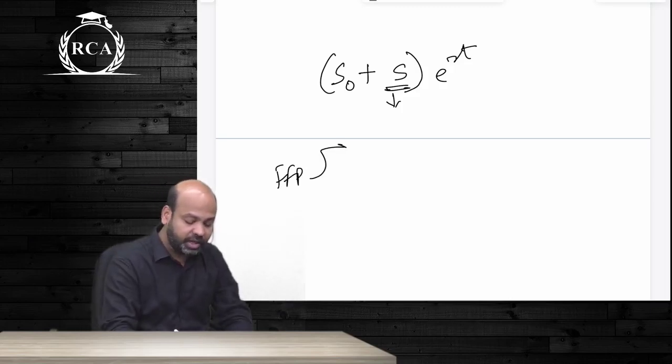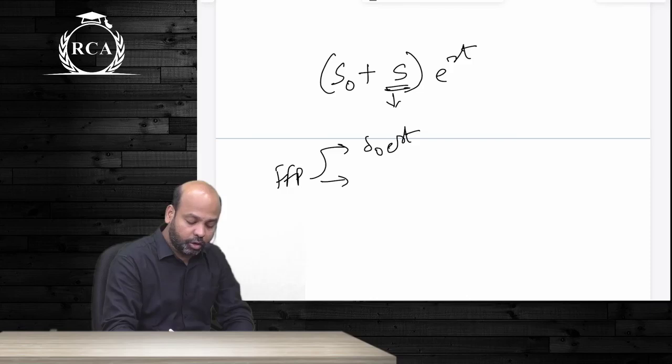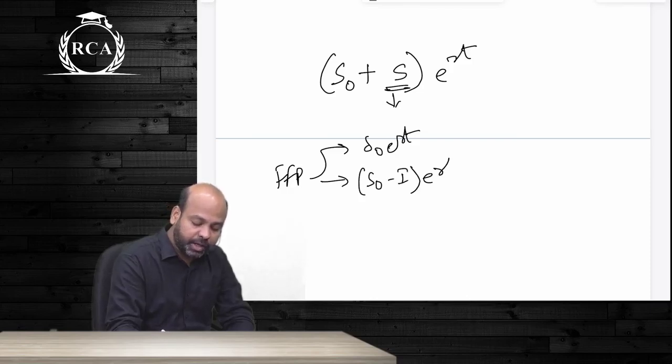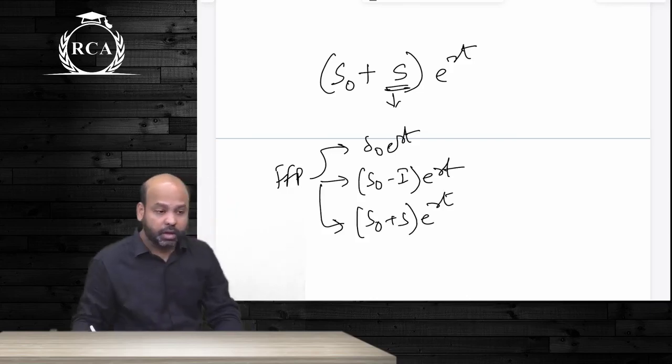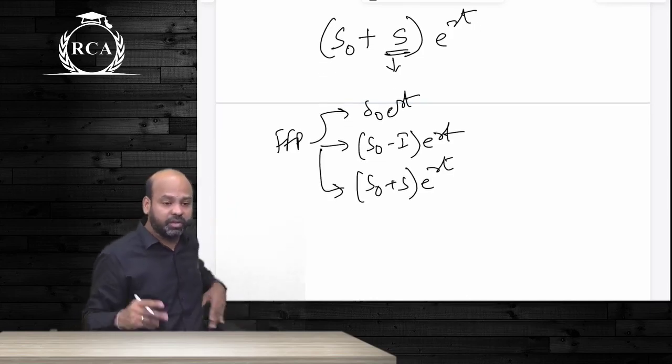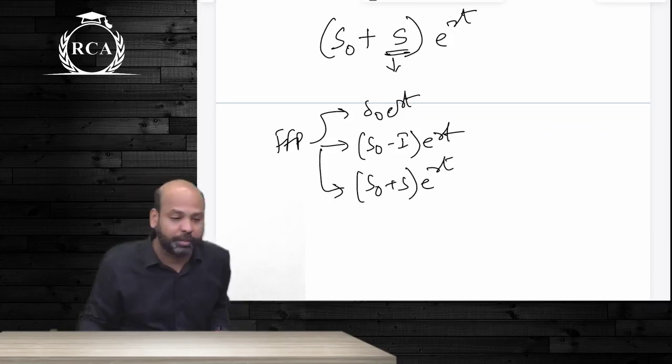So it is directly either S naught into e power RT, or it is S naught minus I into e power RT, or it is S naught plus S into e power RT. Assuming that it is continuous compounding. If it is discrete compounding, you will write into 1 plus R whole power T.